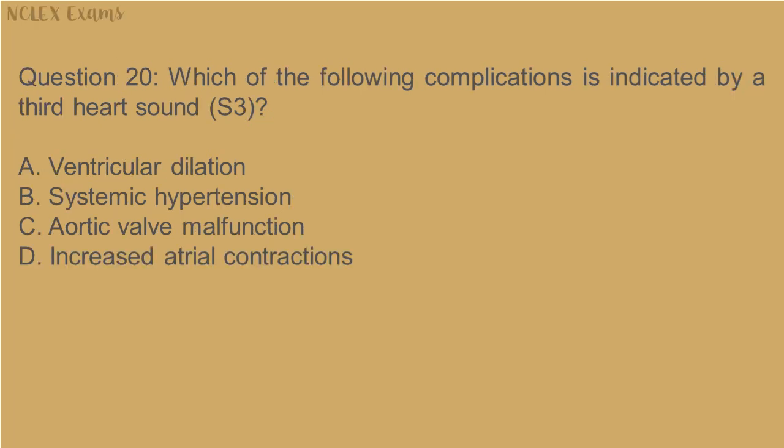Question 20. Which of the following complications is indicated by a third heart sound, S3? A. Ventricular dilation. B. Systemic hypertension. C. Aortic valve malfunction. D. Increased atrial contractions.